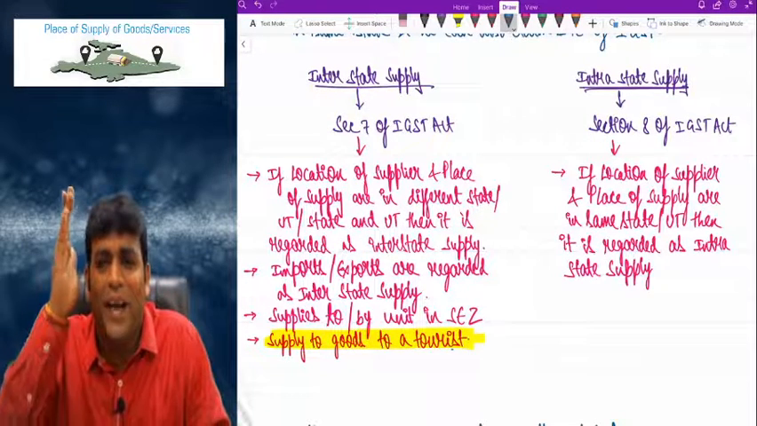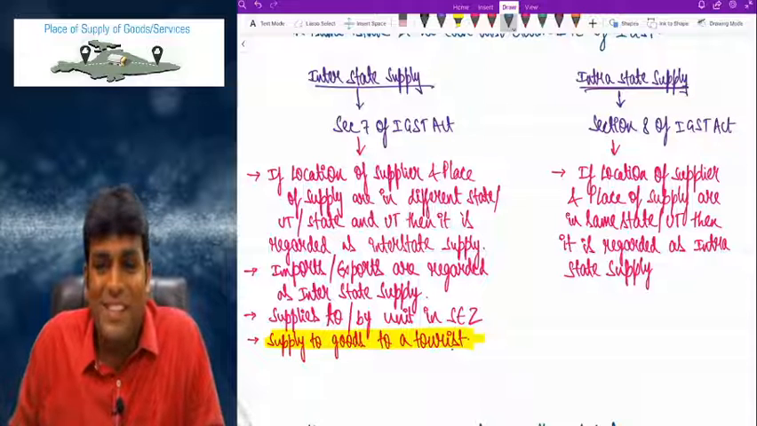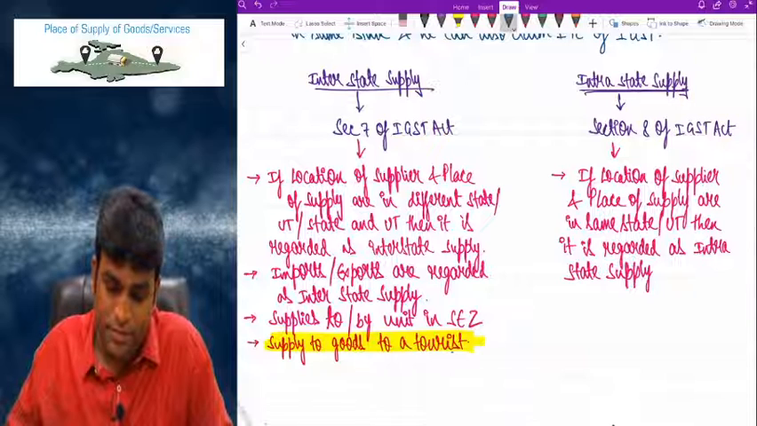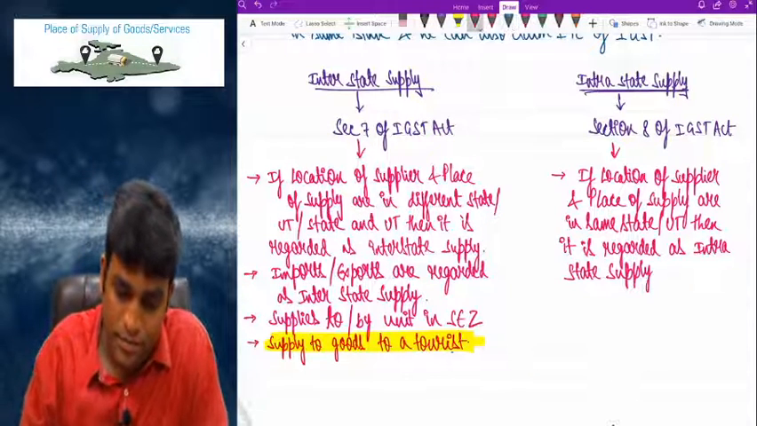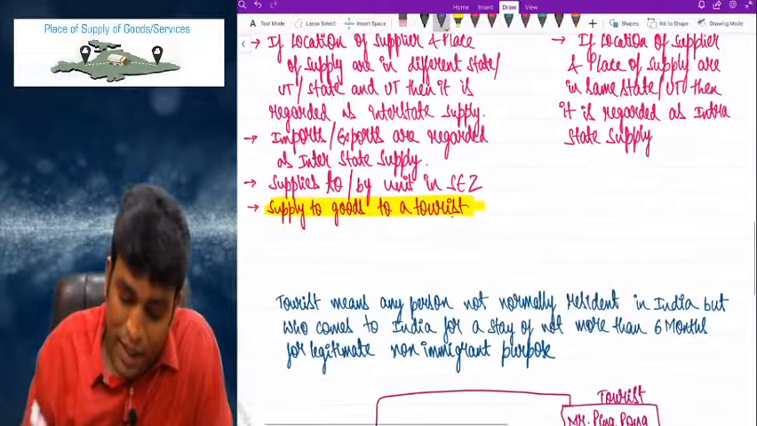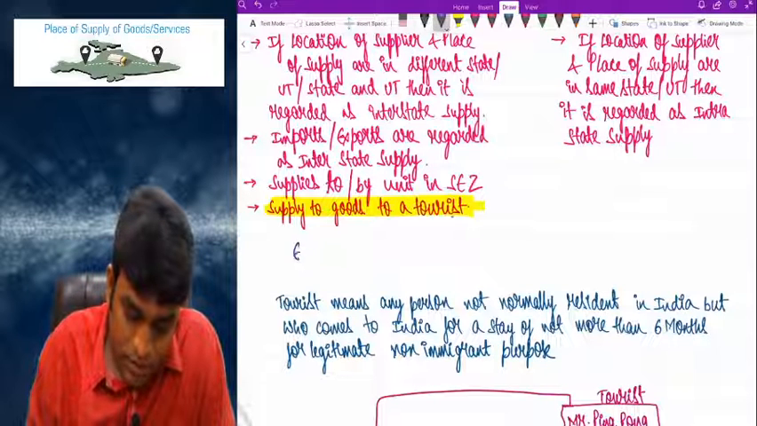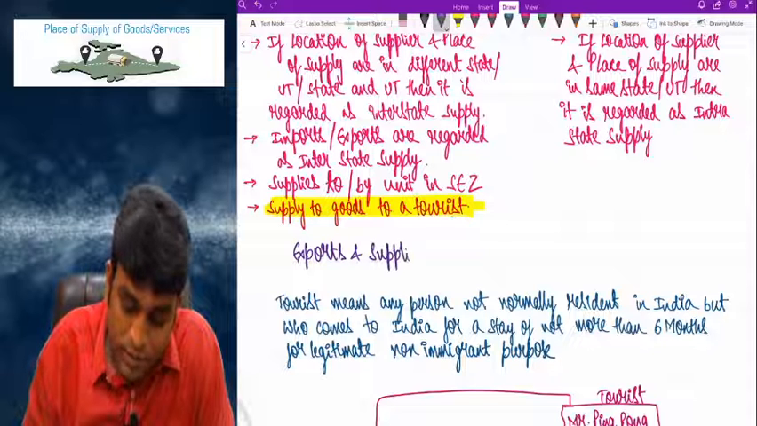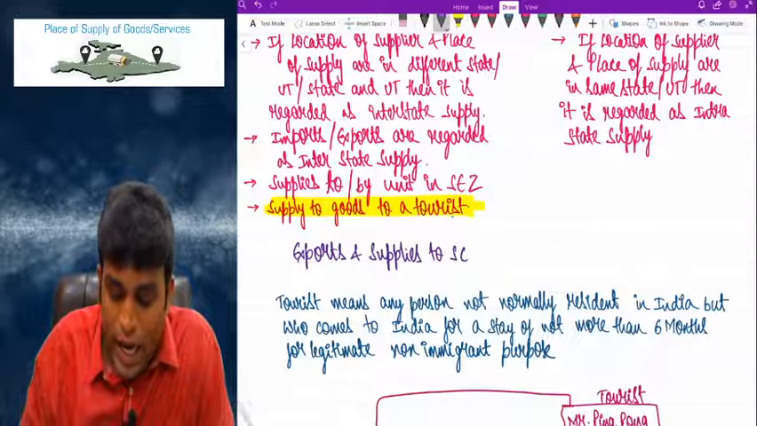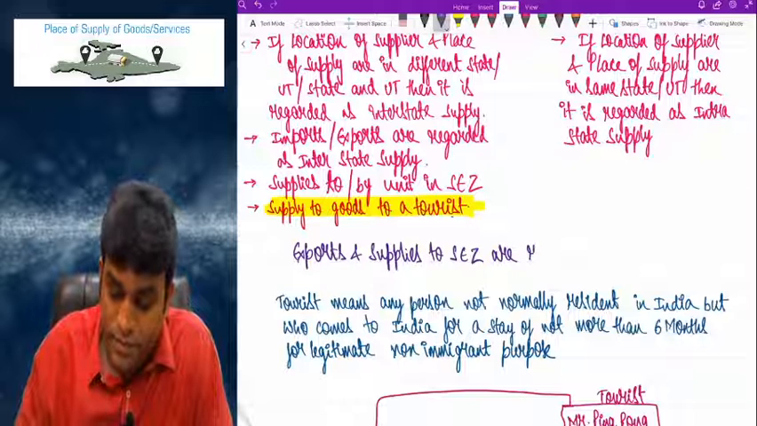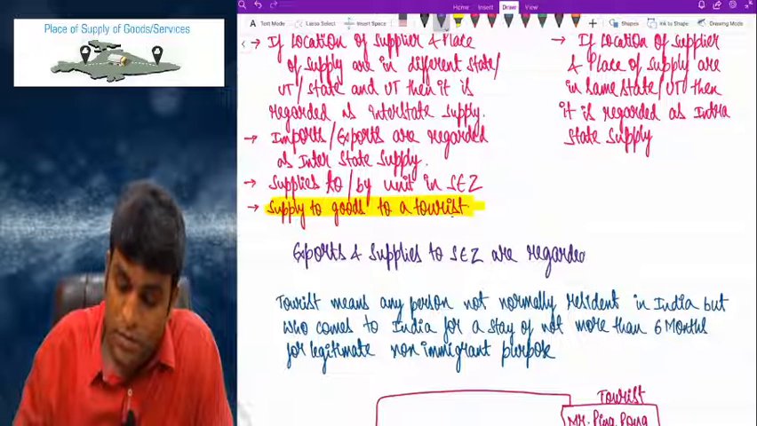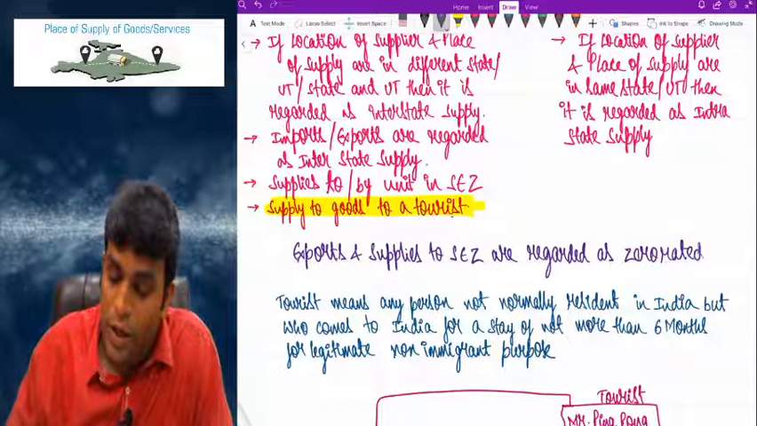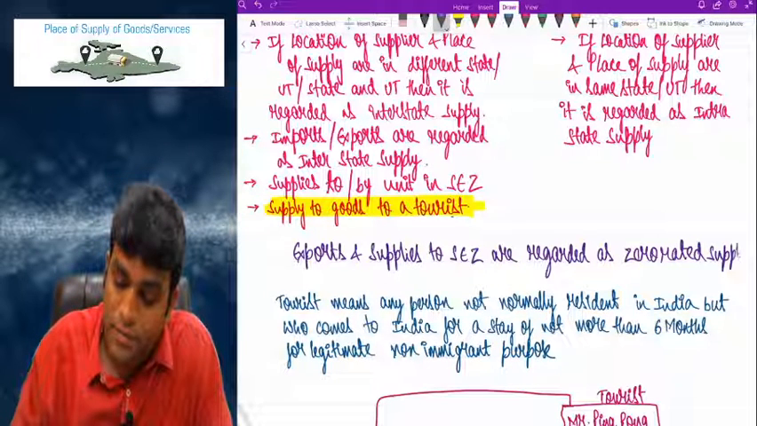And now write down, please. Just to add one line here. Exports and supplies to SEZ are regarded as zero rated supply, my dear friends.